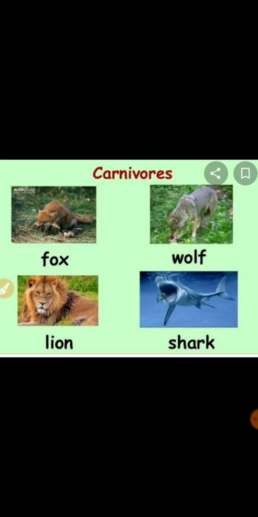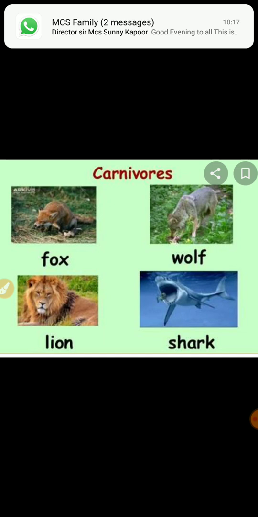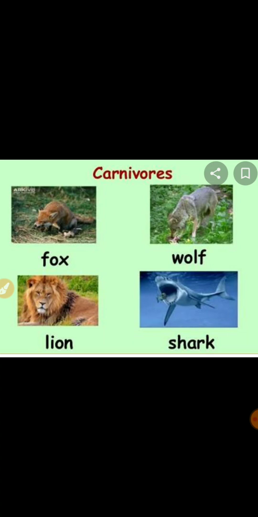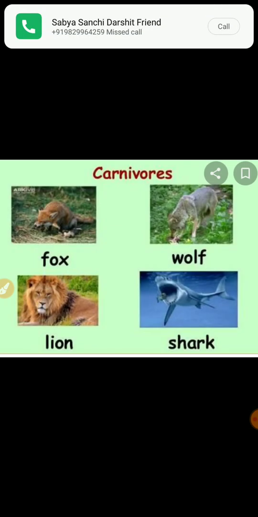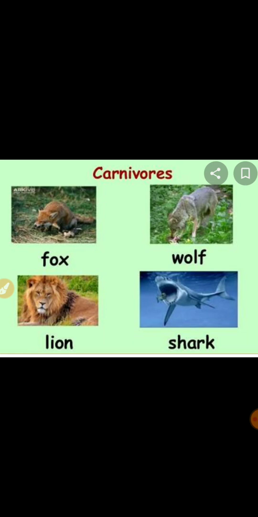Okay, if I talk about eagles, they have a curved and pointed beak which helps them to tear flesh of their prey. If I talk about sharks, sharks have small and sharp teeth that help them to bite off flesh. Okay, so this is all about carnivores. Eagles have a pointed beak with which they can tear. So all these are the examples of carnivores.